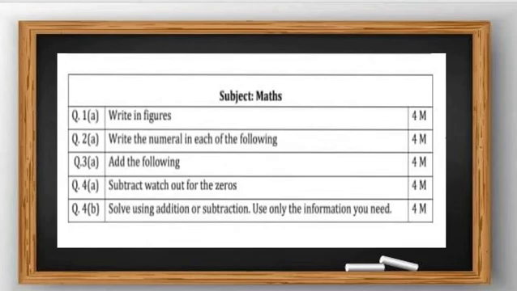Okay, so I am repeating: write in figures means write in digits. Write the numeral in each of the following, then add the following, subtract, watch out for the zero, and when solving using addition or subtraction, use only the information you need. It means we are taking only this information.